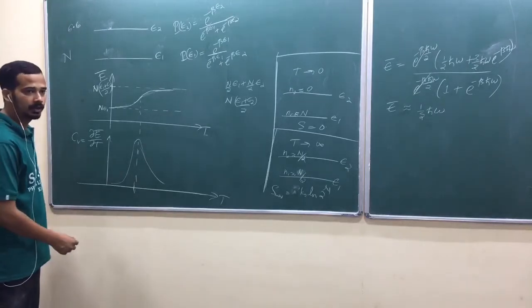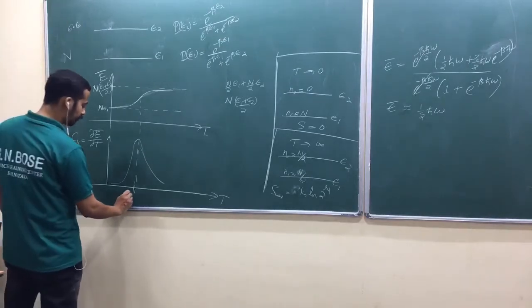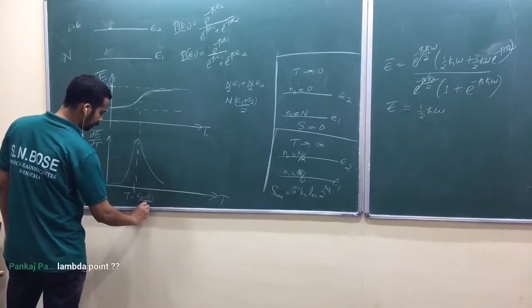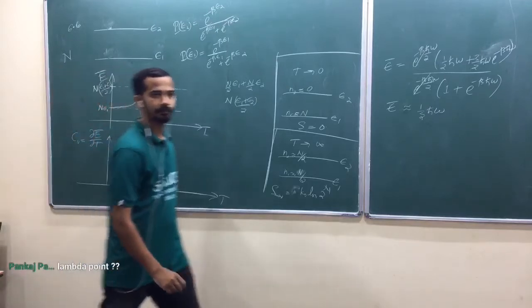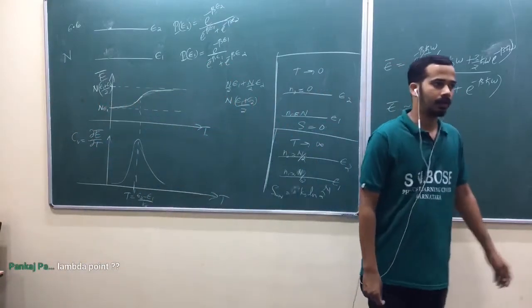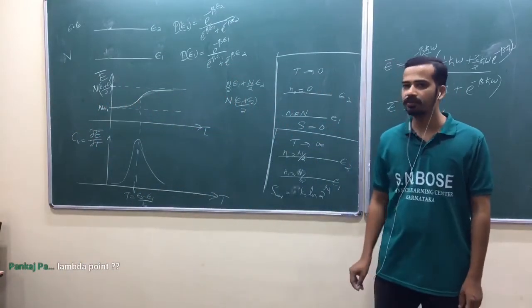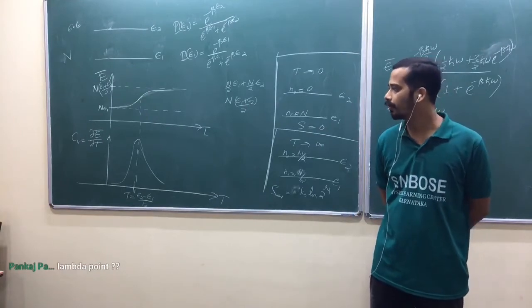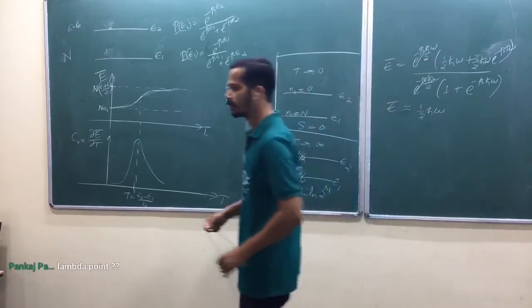Any idea? The temperature will be E2 minus E1 divided by kB, or when kBT is equal to E2 minus E1. You can find the actual average energy and check it out.